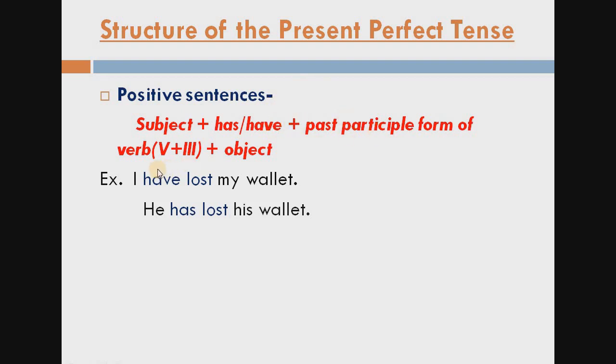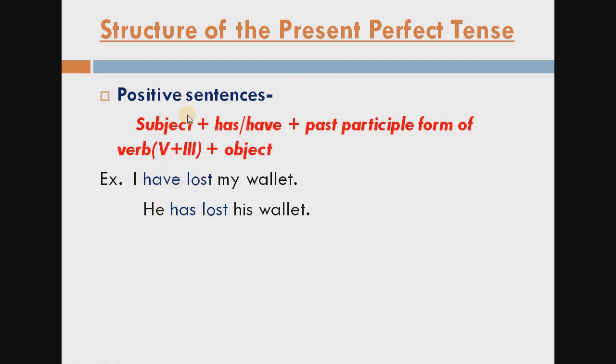Then verb third form, because this is the present perfect tense. Always remember students, for the perfect tense we always use the third form of verb. Then object. Now let's see the given example. I have lost my wallet. Subject I. For I, because we consider I plural, we choose have. Main verb lost, and the third form of lose is lost. And object is my wallet.